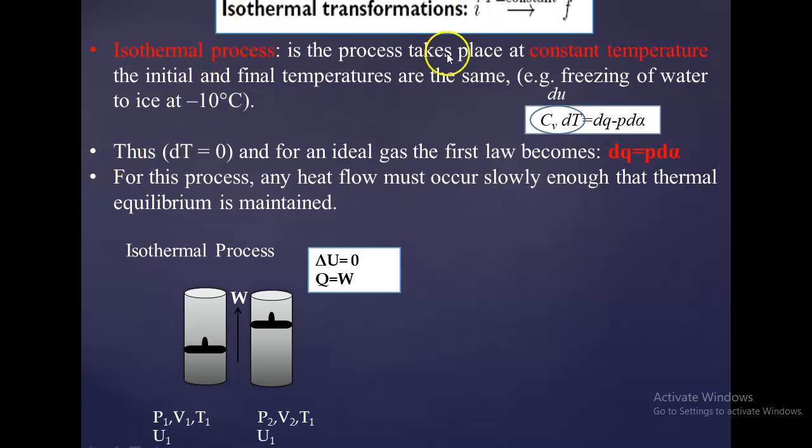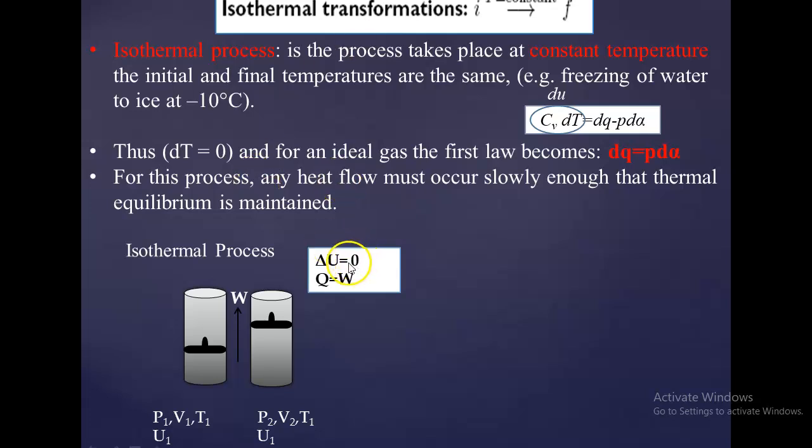Therefore, if we go for the term CV dT is equal to dQ minus PdV, which I have studied in the previous slide. Therefore, dT would become 0 because there is no change in temperature. What is dT here? T2 minus T1, and when T1 is equal to T2, then dT would be 0. Therefore, dQ is equal to PdV.